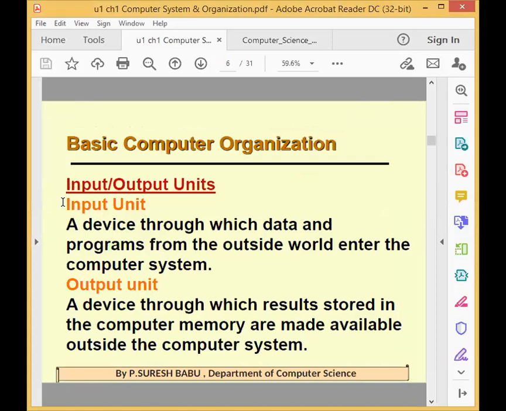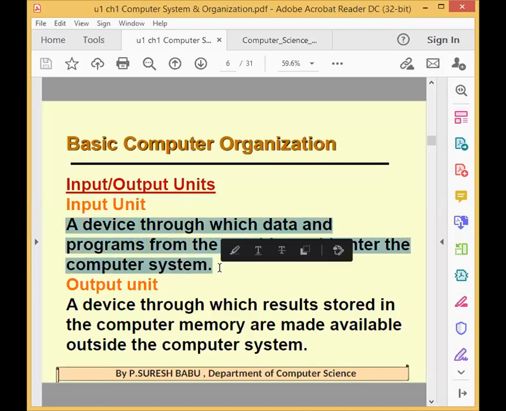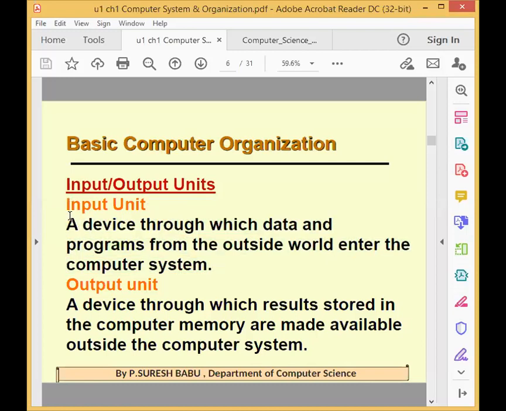Then we are going to explain every unit. The first one is the input unit. The input unit is the means through which data and programs from the outside world can enter the computer system. With the help of input devices only we get the data; the computer gets the data from the user. So can anyone tell me what are the examples of input devices? Students, you can type in the chat box, or you can tell me the examples of input devices.